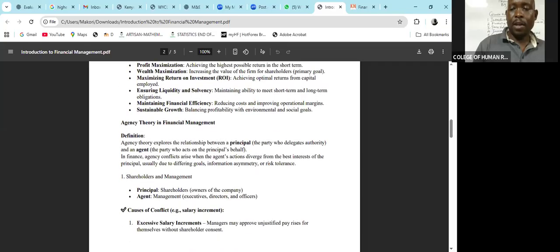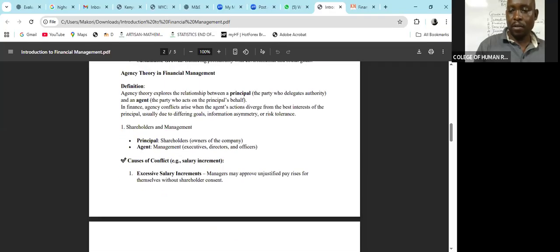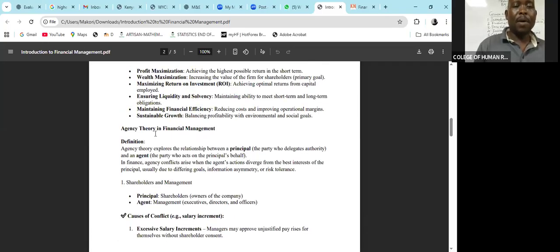So the last area that we shall discuss, but it is quite a lot, I don't know whether we are going to finish it, is about agency theory. Agency theory, an agent. I know you have done business law somewhere, and there is a whole topic about the role of agency. Agency occurs whereby we have one party, which is normally known as the principal, who delegates his or her authority to another person we refer to as the agent. And the agent now will be acting on behalf of the principal.